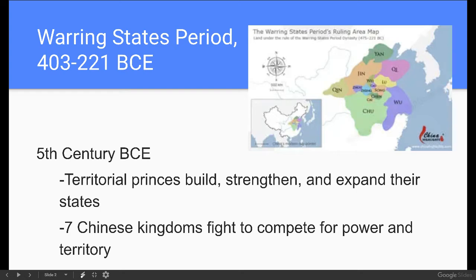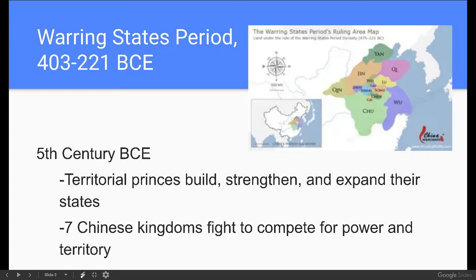we talked about, the Zhou dynasty. And so, just like what we talked about with India, we have periods of unification under an empire and then periods of disunity where we have different territorial princes building their own kingdoms. And a lot of times, those kingdoms will war with each other over territory or resources and different things like that. So this Warring States period lasts from 403 to 221 BCE